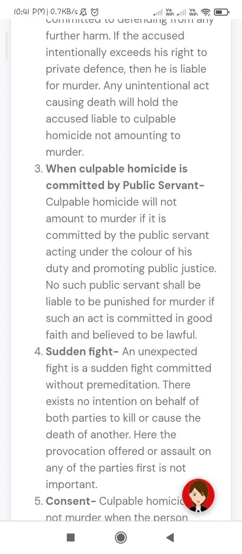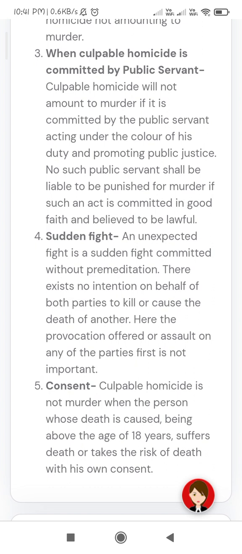Third, when culpable homicide is committed by a public servant. Culpable homicide will not amount to murder if it is committed by a public servant acting under the color of his duty and promoting public justice. No such public servant shall be liable to be punished for murder if such an act is committed in good faith and believed to be lawful.